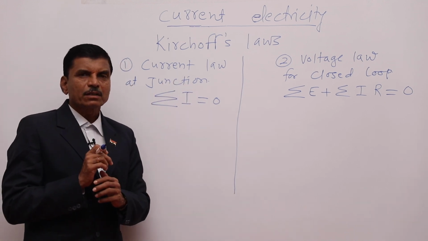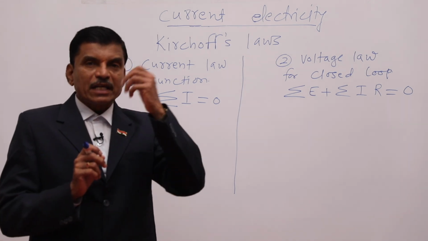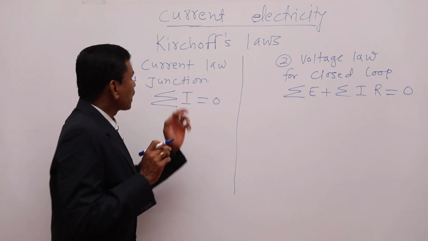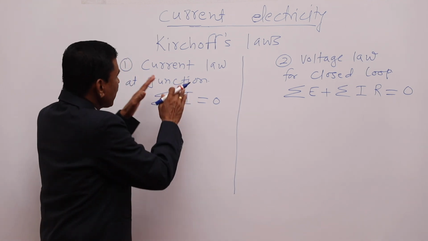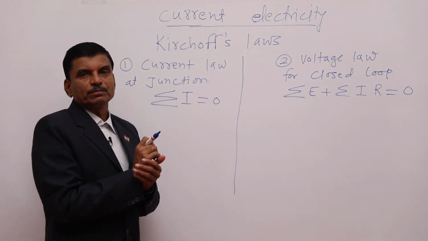What are junctions? In an electric circuit, there are many points. At any point, some branches are coming in, and such points are called junctions. So, at any junction, the sum of all currents is equal to 0.